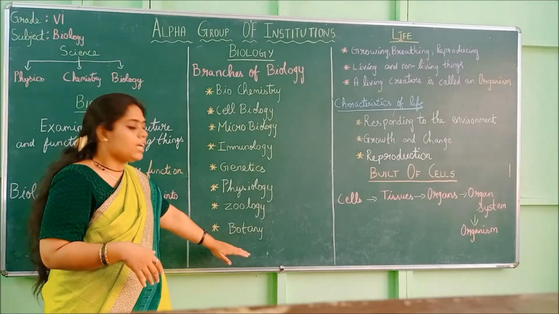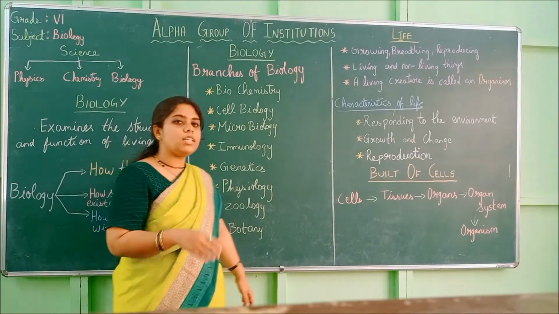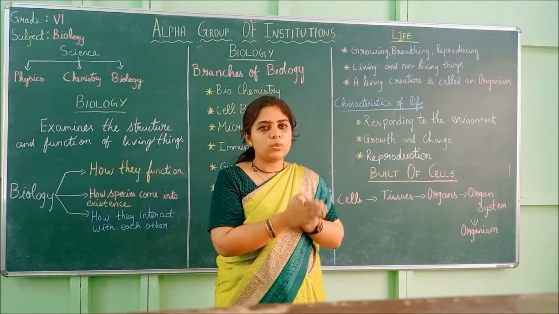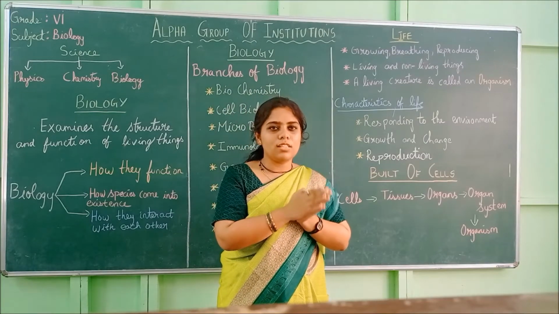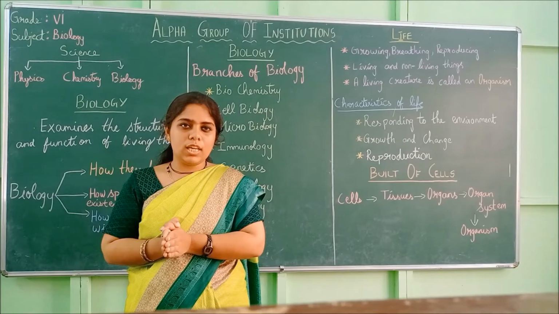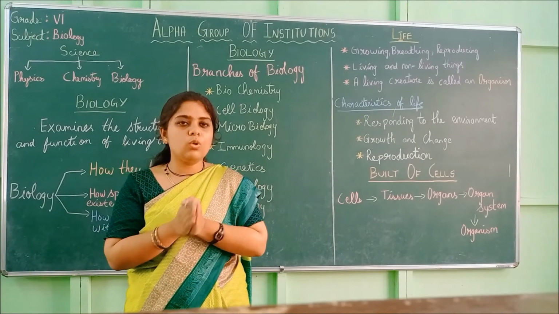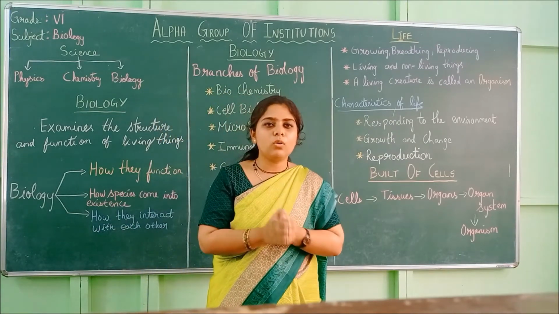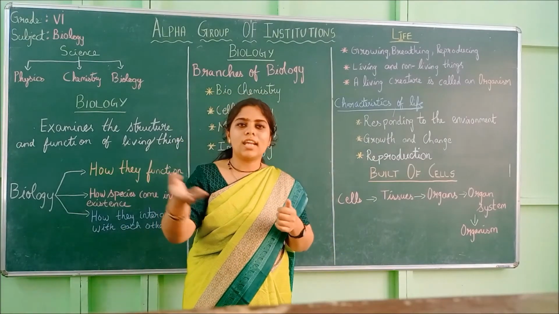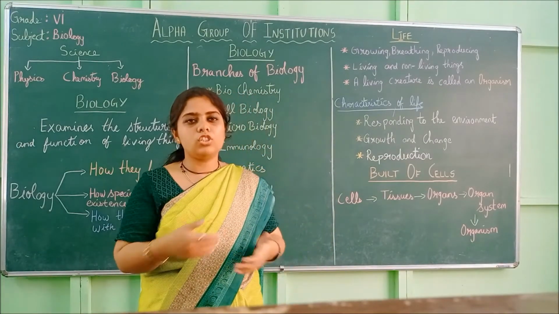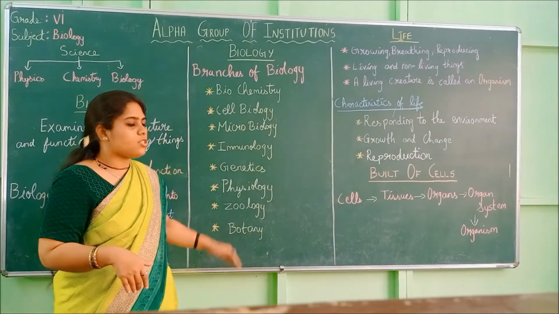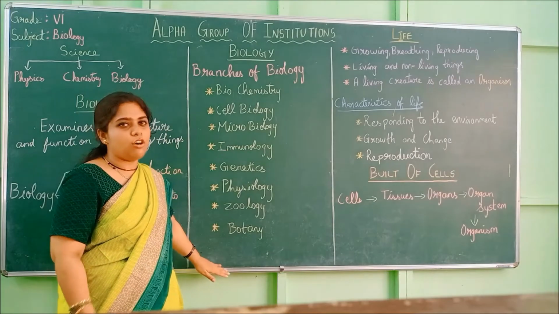Finally, botany. Botany deals with plants. In zoology, what did we do? We dealt only with the animals, their functions and structures. But in botany, we will learn only about the plants, the types of plants, their structure, their anatomy, their morphology, and everything will be learned in botany. So these are the branches of biology.